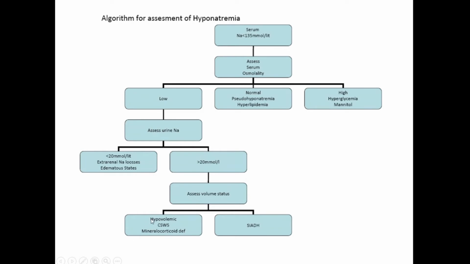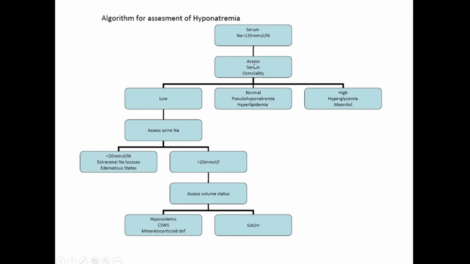We did not go into this. You just remember the common causes, that is hypovolemia, cerebral salt wasting syndrome, and there is something called SIADH, where there is abnormal secretion of the antidiuretic hormone. So what happens is there is an increase in the extracellular fluid compartment, leading to hyponatremia. Okay, all right. If the urine sodium is less than 20 millimole, that means the loss is happening from somewhere else, not the urine. Then you have to rule out extrarenal sodium losses, which could be because of burns, sweat, or the GI tract. So you need to look at those causes.